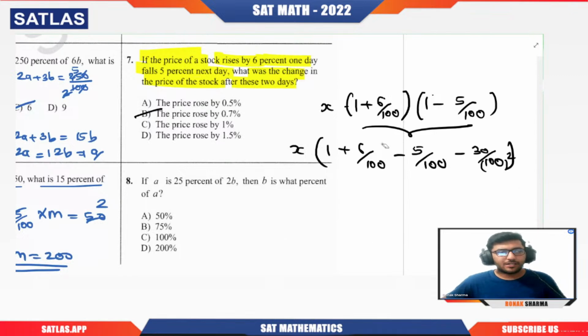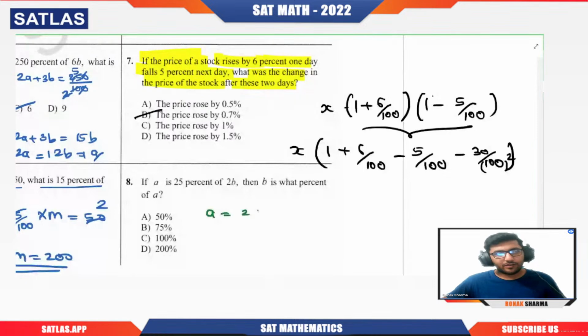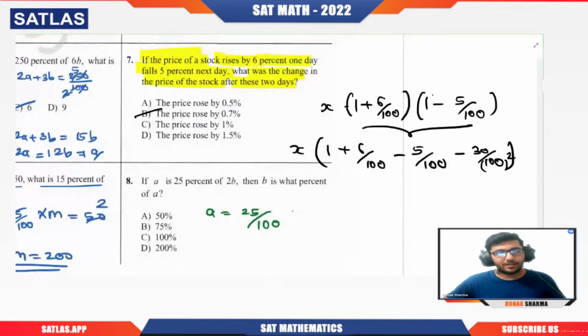If A is 25% of 2B, that means A is 25 by 100 of 2B, into 2B. Then B is what percent? We need to isolate B from here. So B will be equal to 100 into A divided by 25 into 2, which is 50.